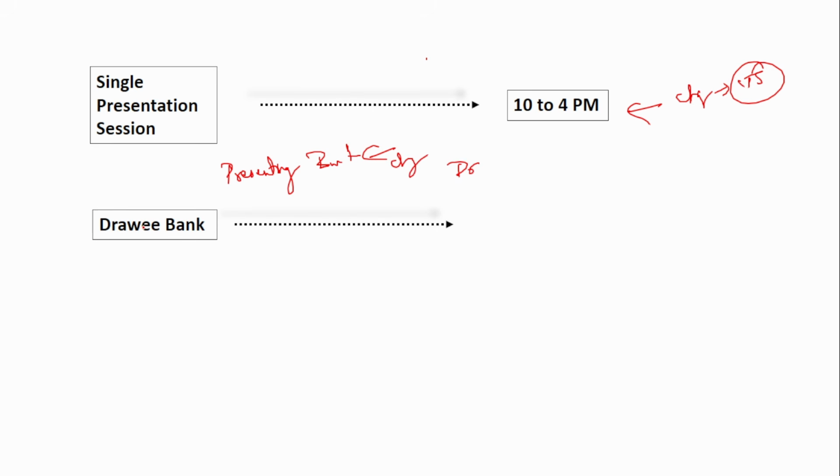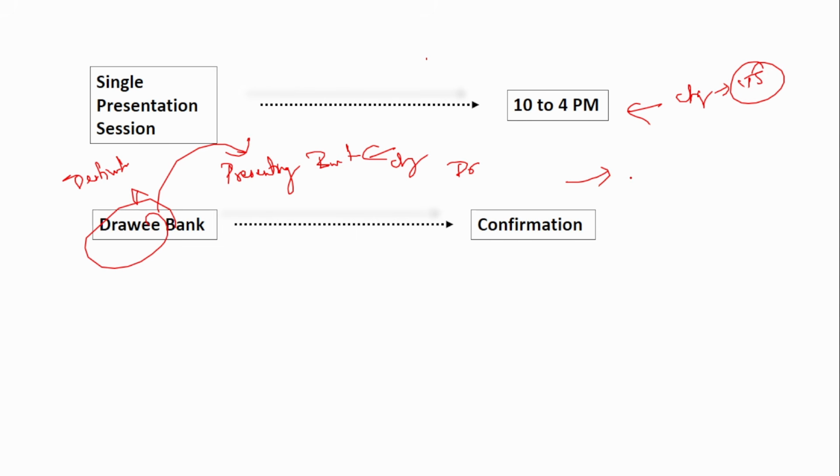Drawing bank is nothing but the destination bank that will transfer the money to the presenting bank. Ultimately the check issuer's account will be in this drawing bank. The money will be taken from the drawing bank and transferred to the presenting bank. The drawing bank will provide the confirmation when the check is presented by the presenting bank or the collecting bank: the electronic image will be sent to the clearing house, and then that image will in turn be sent to the drawing bank. And this drawing bank will send confirmation to the presenting bank via the clearing house.